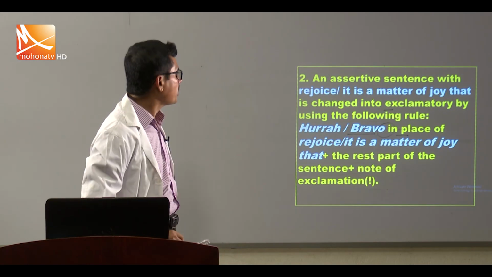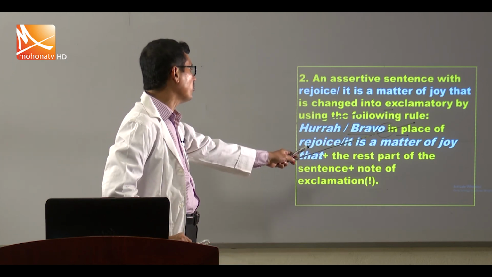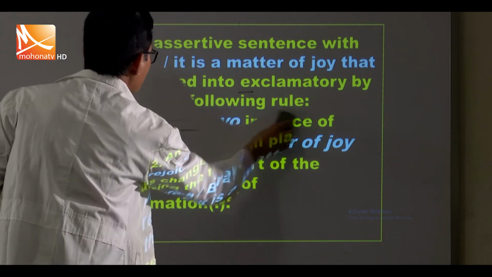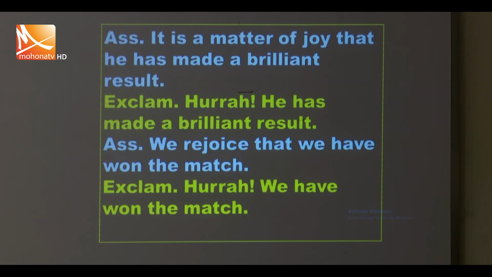Next, an assertive sentence with rejoice, or it is a matter of joy that, is changed into exclamatory by using the following rule. Hurrah or bravo in place of rejoice or it is a matter of joy that plus the rest part of the sentence plus note of exclamation. It is a matter of joy that he has made a brilliant result. Hooray! We use hooray instead of it is a matter of joy that. Then the rest part of the sentence, he has made a brilliant result. We rejoice that we have won the match. Hurrah! We have won the match.